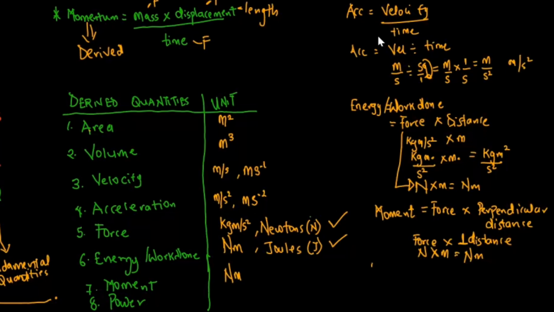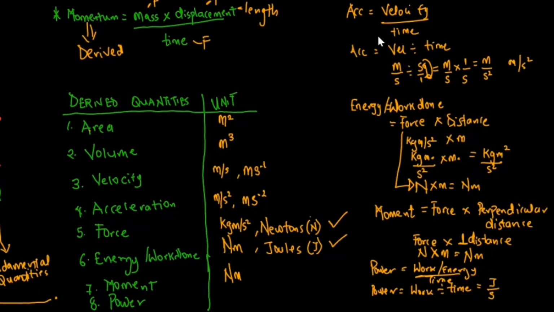Then for power, lastly, the formula for power is work done or energy, because they have the same formula, work or energy over time. So to make it easier, I'm going to write it as power is equal to work divided by time, and work is measured in joules divided by time, which is measured in seconds.